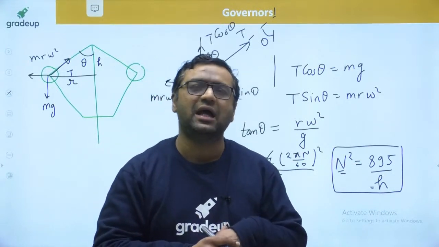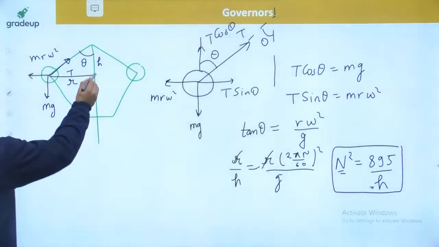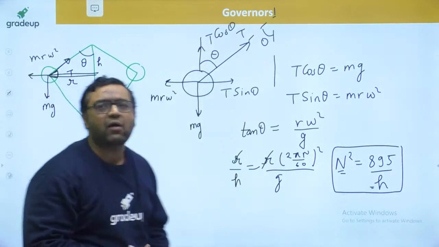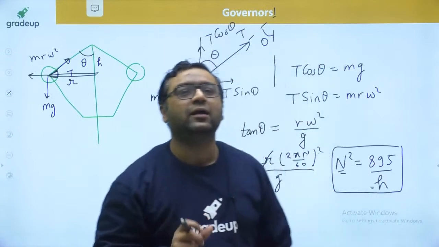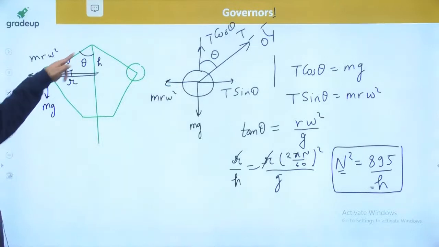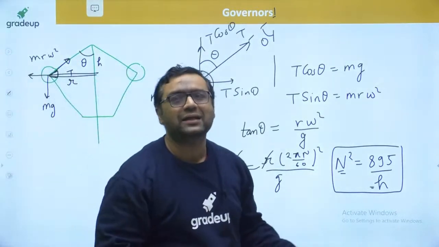R is the radius. R is the distance from the governor axis up to the turning pair, between this arm and this link. So this is what is known as R.